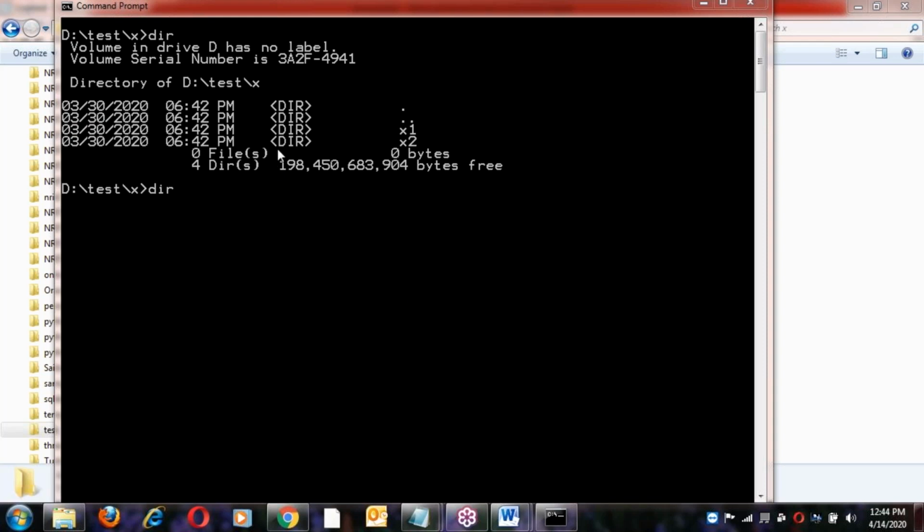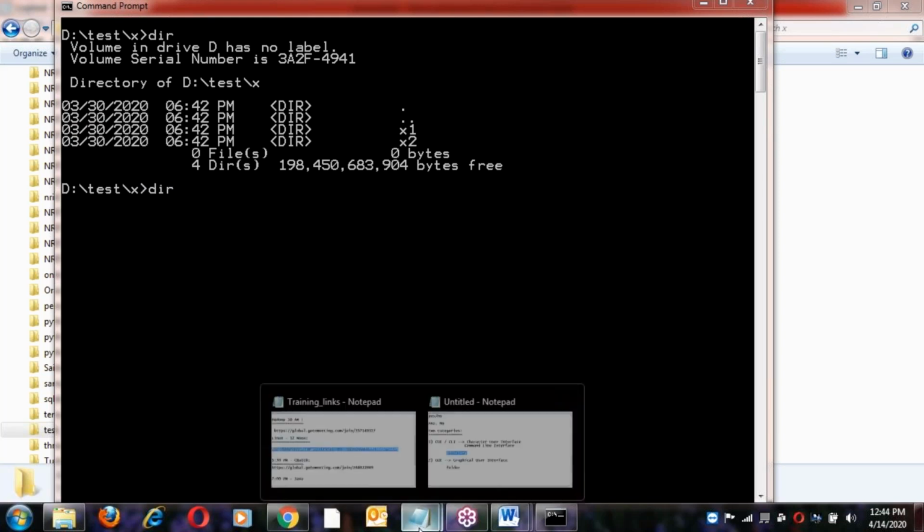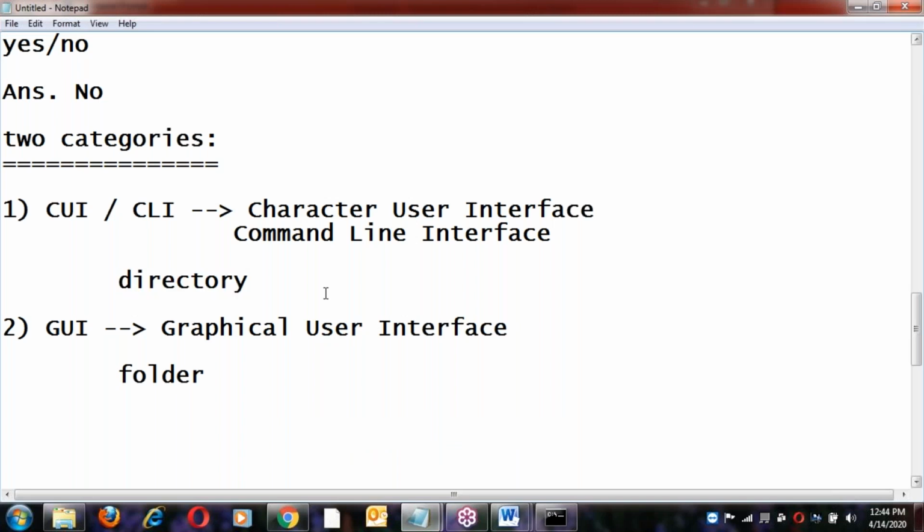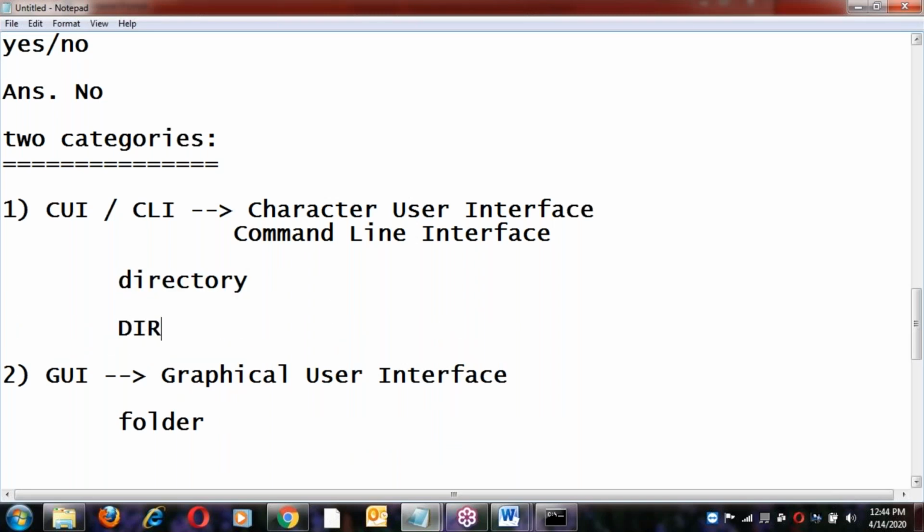See, this dir does not mean directory here. So what is the dir? The small lowercase dir stands for disk information report.